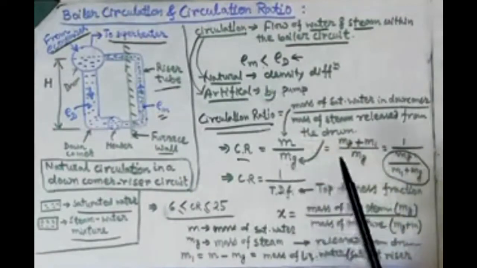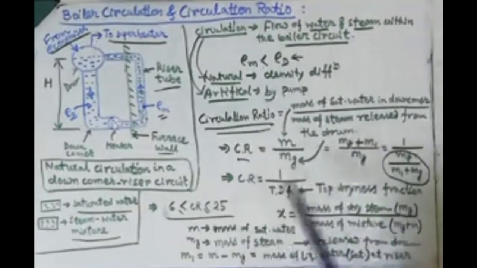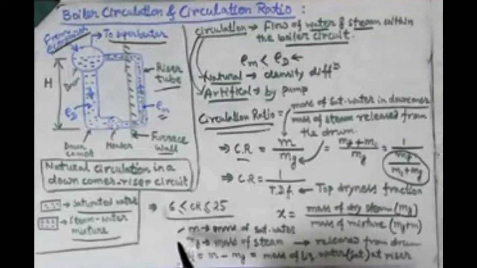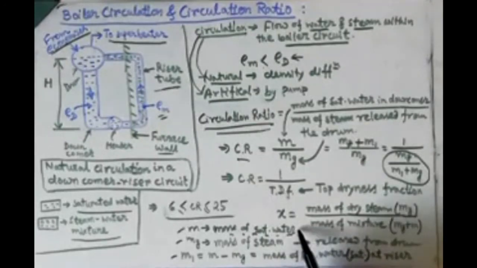M is the mass of saturated water in the downcomer, and mg is the mass of steam released from the drum. Okay. Now the legend: M is a representation of the mass of saturated water in the downcomer. Mg is a representation of the mass of steam released from the drum, and M1 is nothing but M minus Mg.